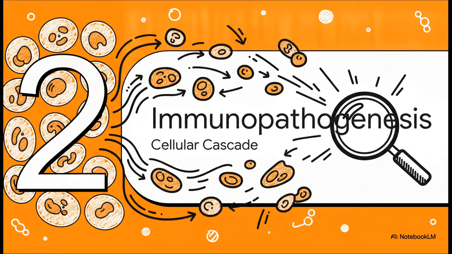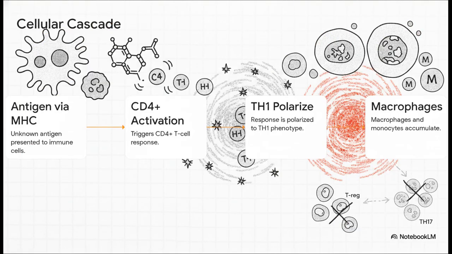Moving on to Part 2, cellular immunopathogenesis. To really grasp what's going on, we need to zoom way in and map out the exact cellular cascade driving this disease. This whole cascade happens in clear, sequential steps. First, that mystery antigen is presented via the major histocompatibility complex, or MHC for short. This kicks off a massive CD4-positive T-cell response. Crucially, this response is polarized to a Th1 phenotype, which means it's pumping out high levels of specific cytokines. Ultimately, this chemical alarm bell draws macrophages and monocytes straight to the site of inflammation.